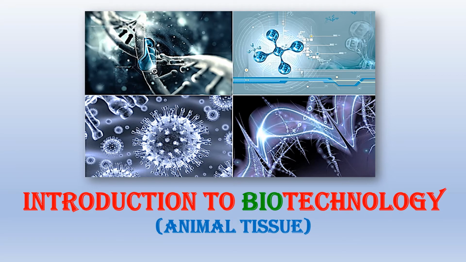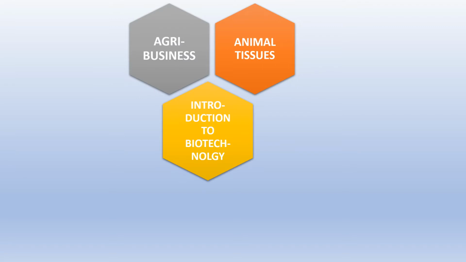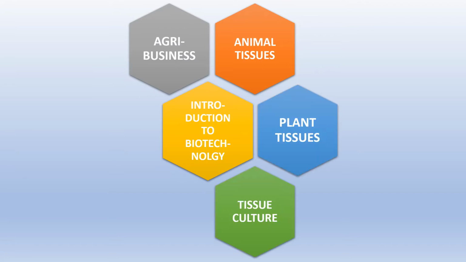Now, when we use living things, animals and plants to further technology, then that branch of science is called biotechnology. In this chapter, we will be studying about animal tissues, plant tissues, tissue culture, agritourism, and agribusiness.